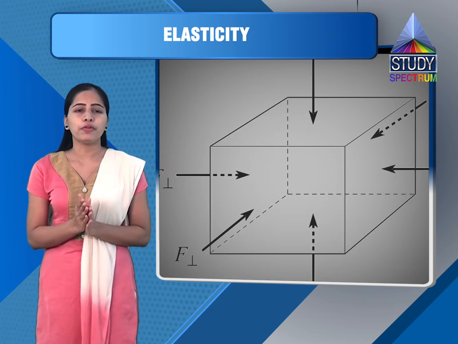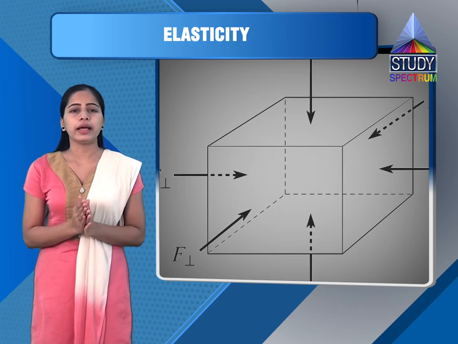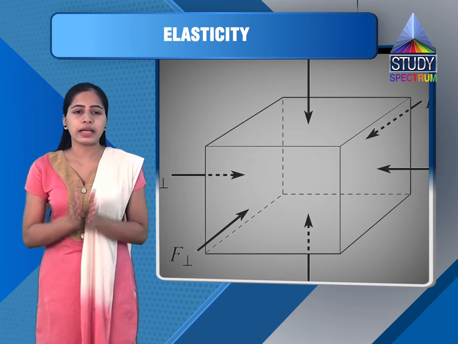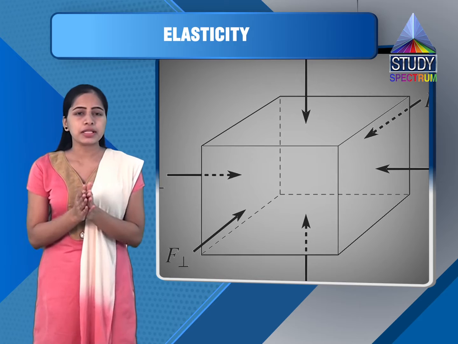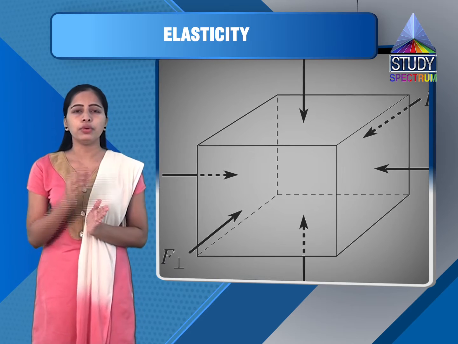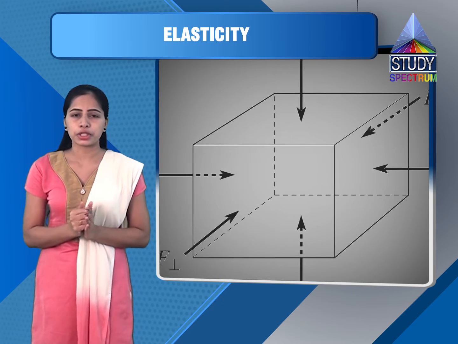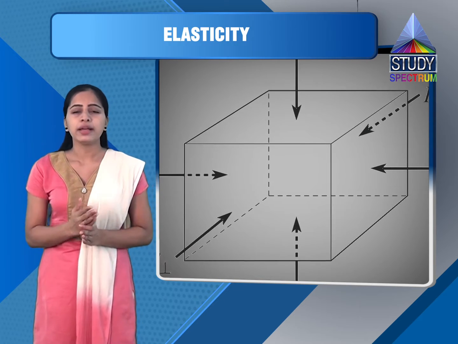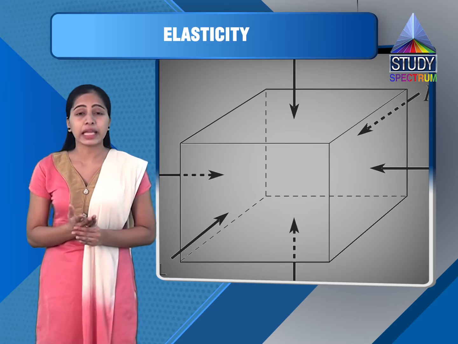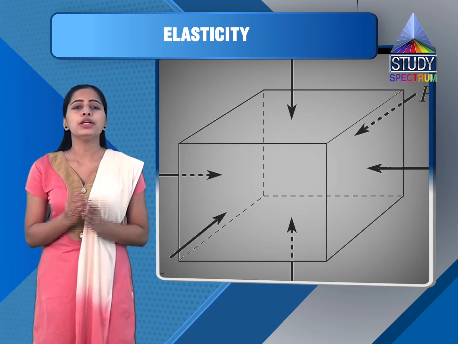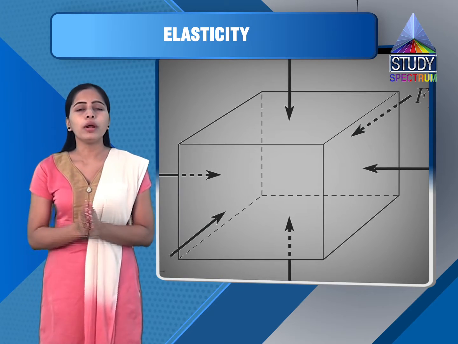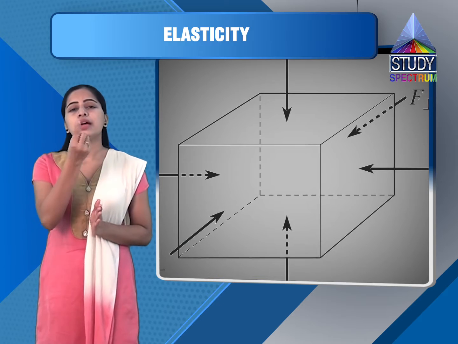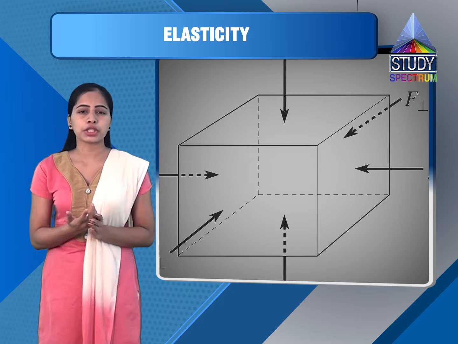So depending on stretching force, cross-sectional area and original length, we can write: longitudinal stress or tensile stress is equal to applied force upon cross-sectional area. In general we can write F upon A, where F is force and A is the cross-sectional area of the wire. So F upon pi r square, since the wire has a circular cross-section.